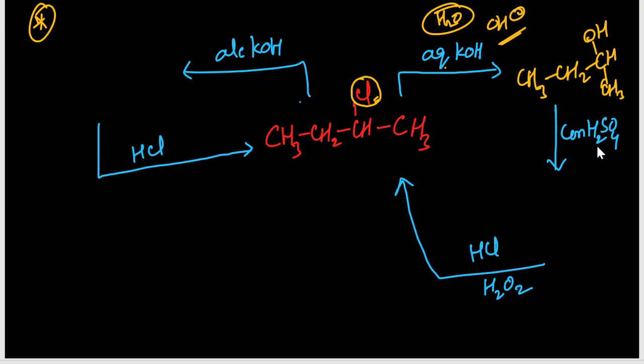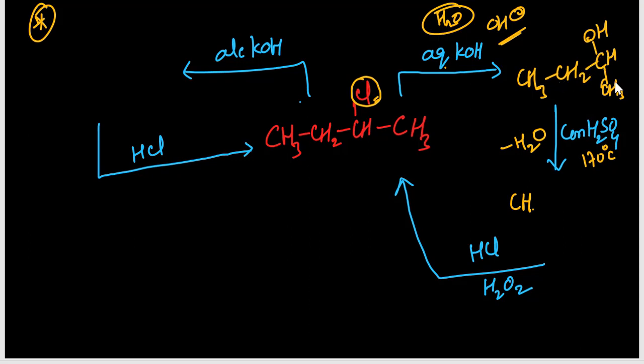Then concentrated H2SO4. If concentrated H2SO4 is given, we have to think minus water. Actually temperature is 170 degrees Celsius. Sometimes they will give just a heat symbol, even then we have to think that. So after removal of water molecule, 2 probabilities are there.